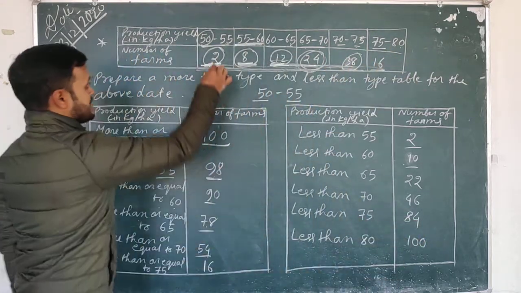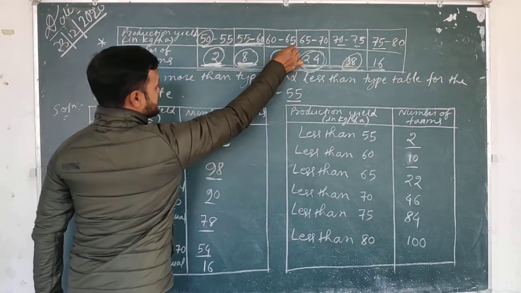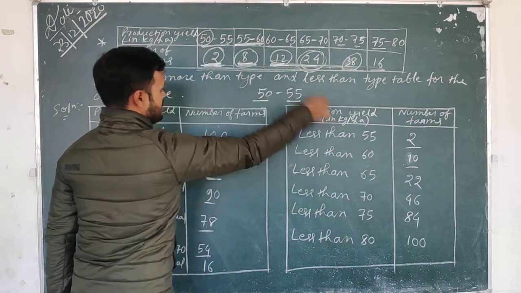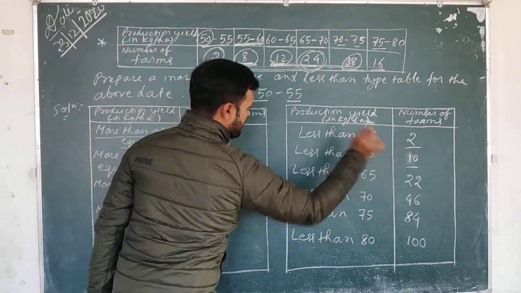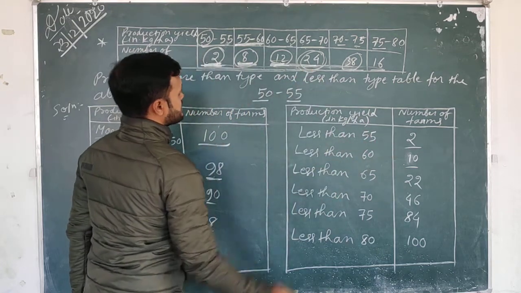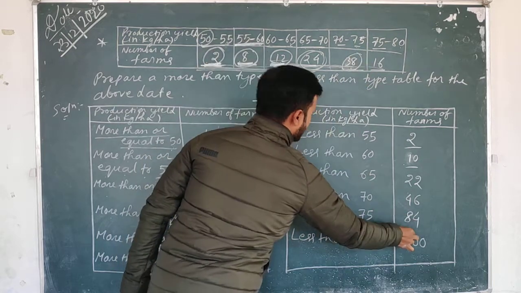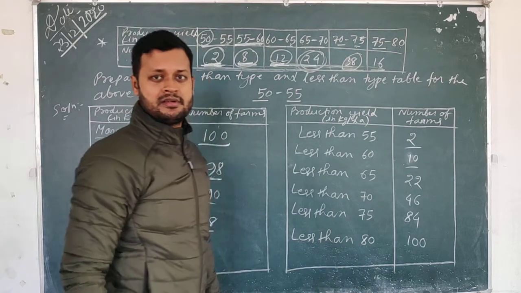See here, less than 55 is 2, less than 60, 2 plus 8, 10. Less than 65, 2 plus 8 plus 12, that means 10 plus 12, 22. And less than 70, till here 22, 22 plus 24, how much? 46. Less than 75, again with 38 you add 84. And less than 80, with 84 you add 1600.